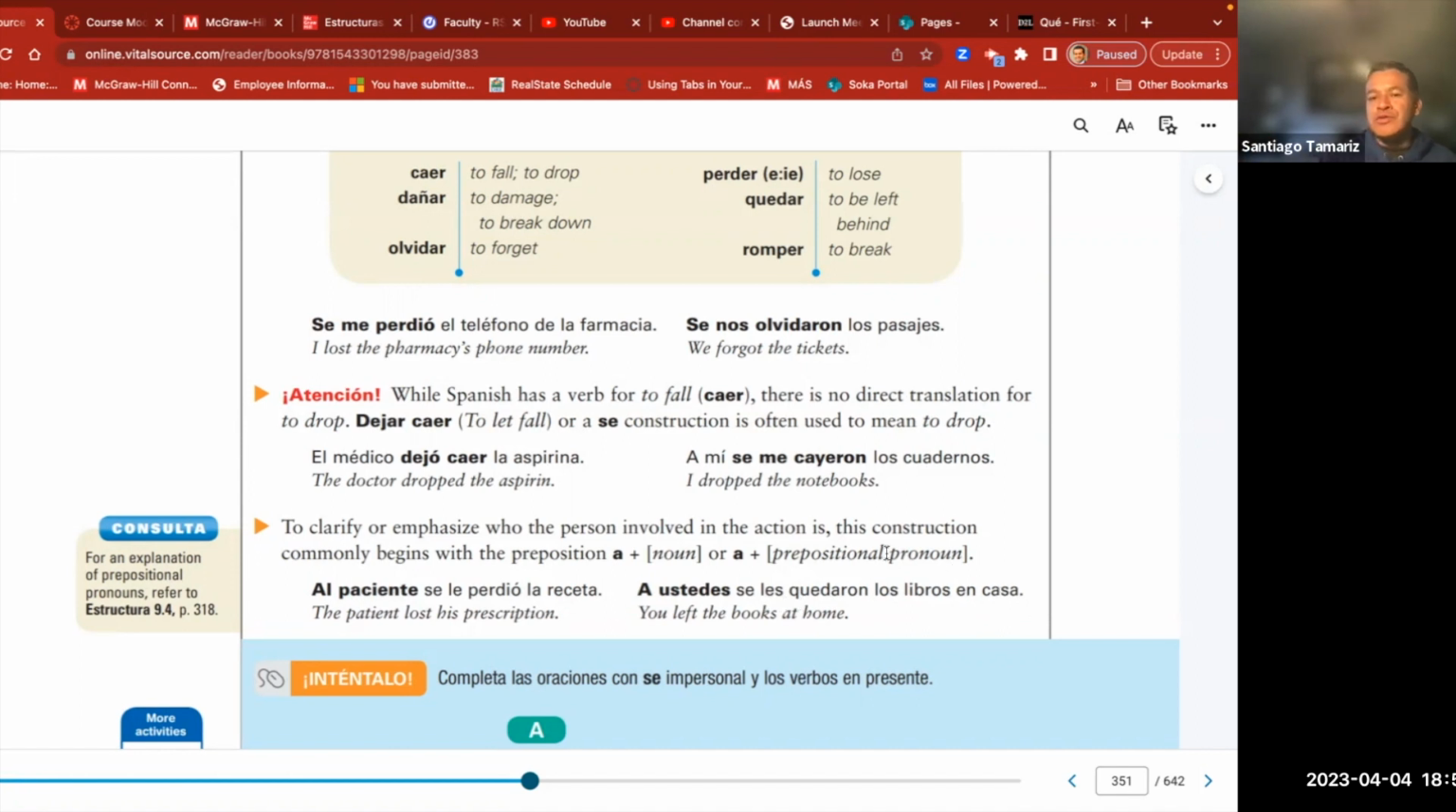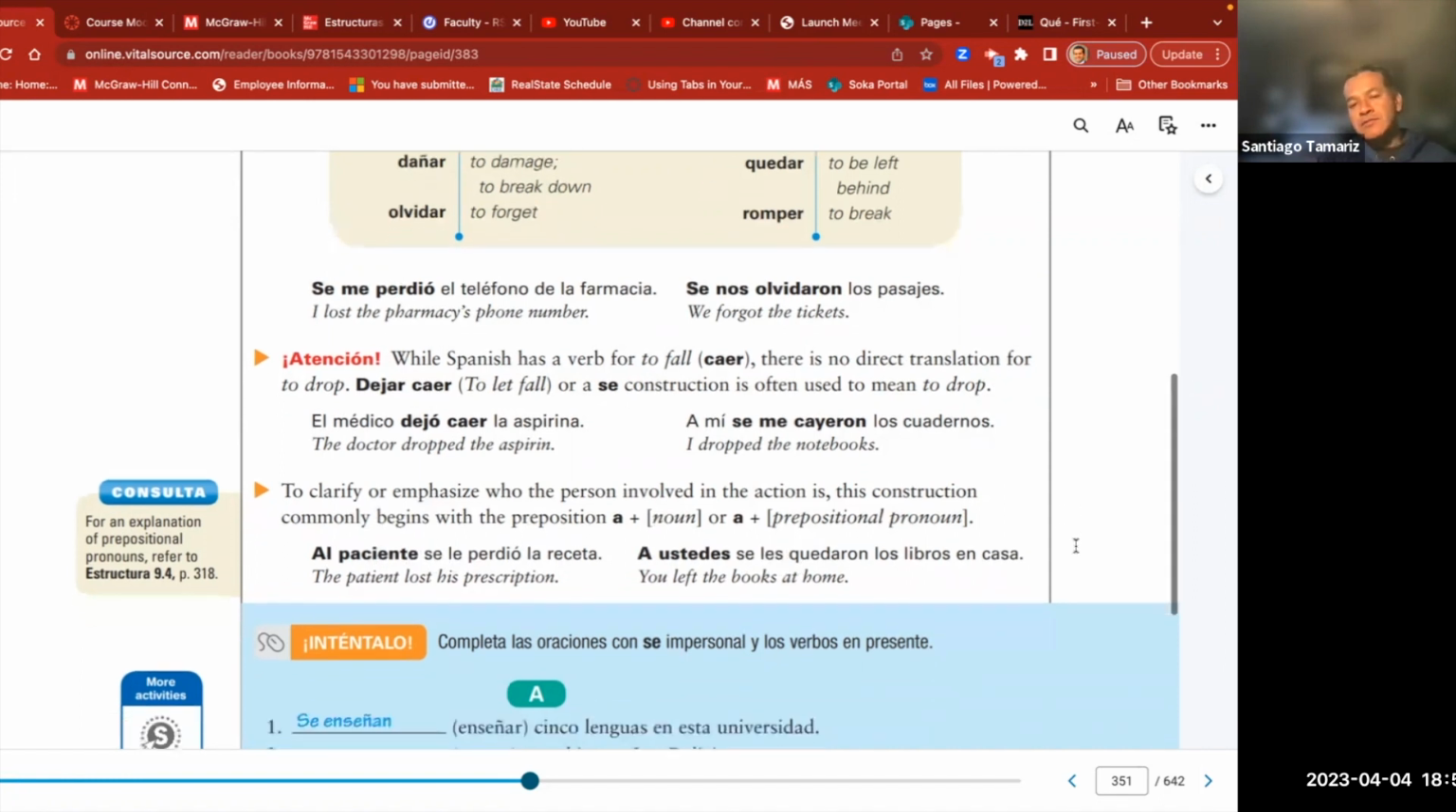When we need to use this clarification or prepositional pronoun or construction, when we use le or les, yeah, because there's more than one possibility, it's better to specify, ¿no? Al paciente, a ustedes, a ella, a Juan, etc.